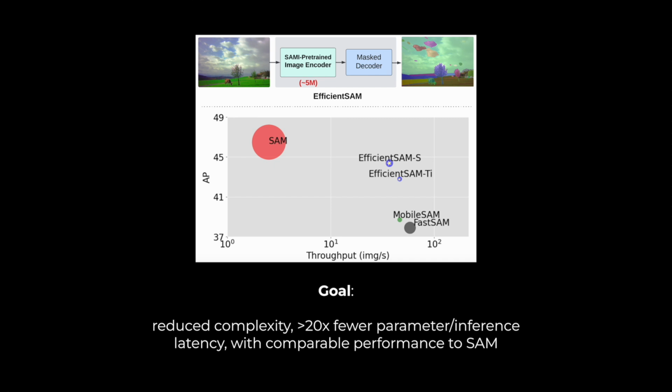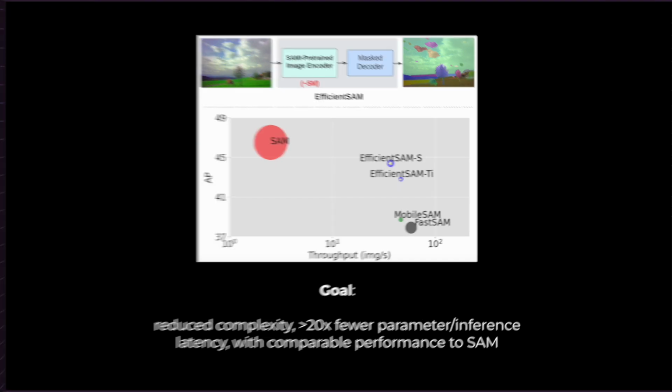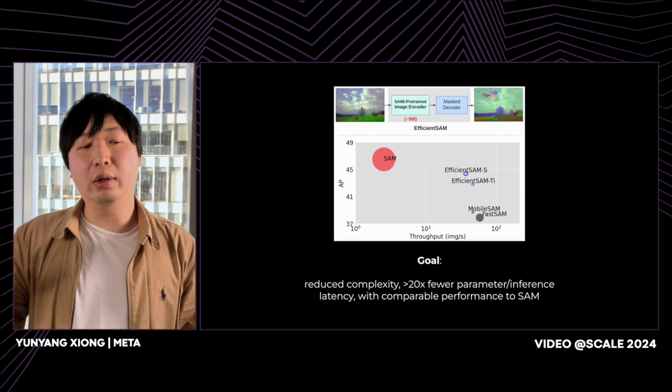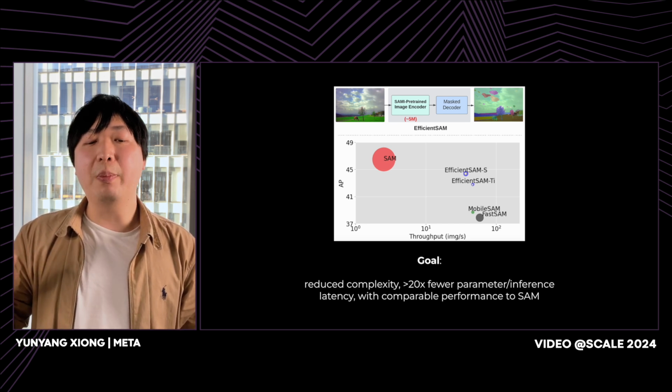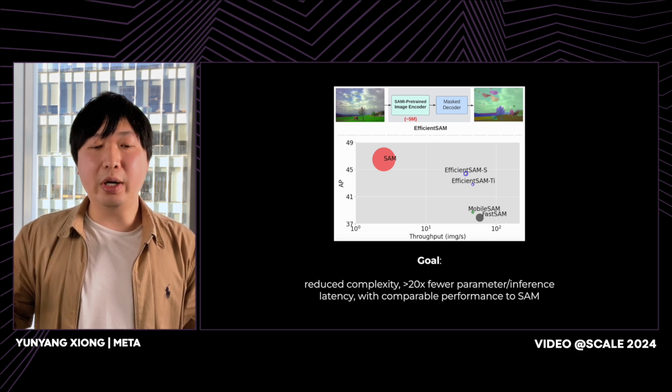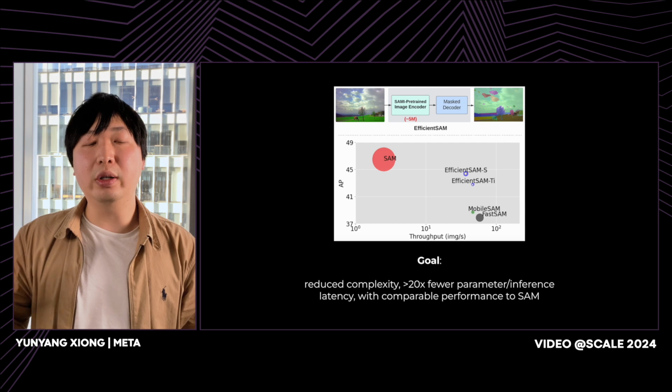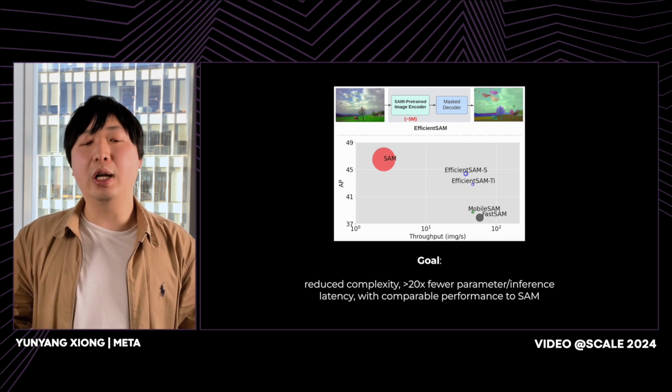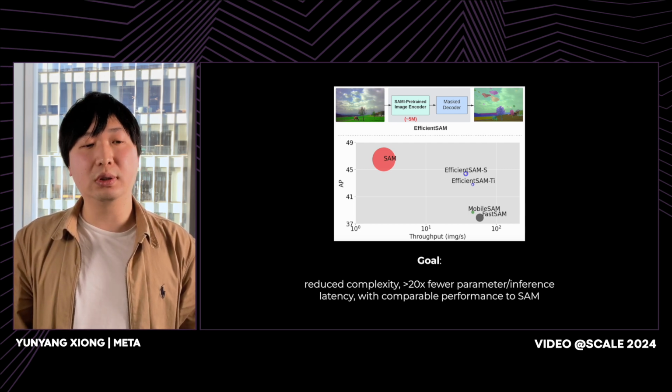It also outperforms other fast SAM models by a large margin, 4 AP on the COCO LVIS instance segmentation benchmark, with comparable complexity. This largely reduced complexity while maintaining decent quality enables EfficientSAM for on-device applications.